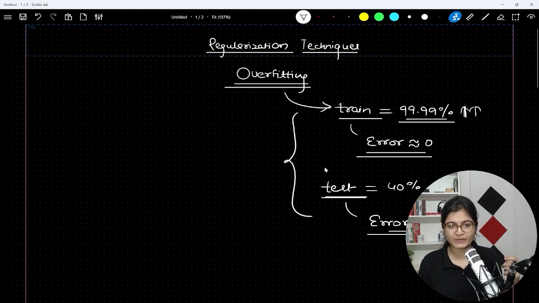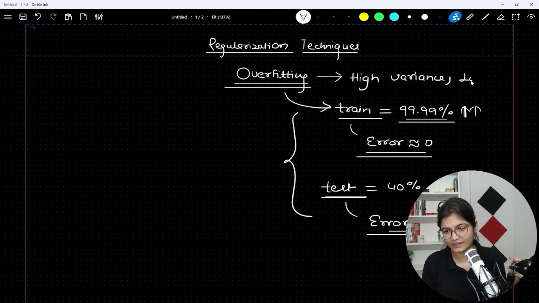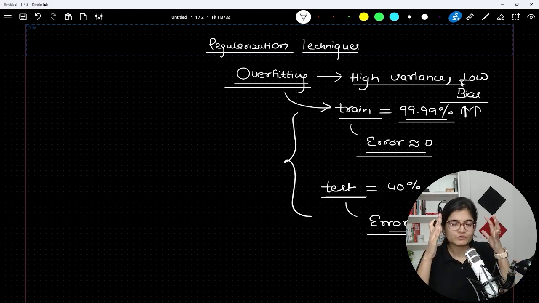That's why in our last session we discussed that this is a situation where we have high variance and low bias, right? Low bias means low training error, but high variance means the difference between the training and the testing data is very, very huge.